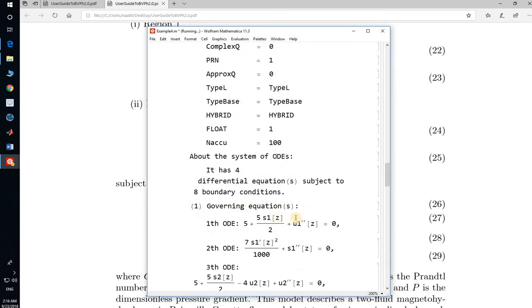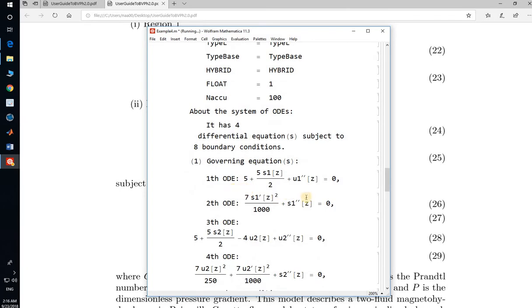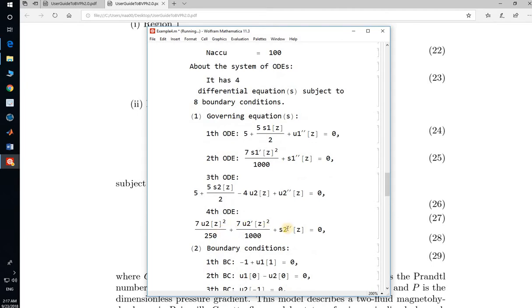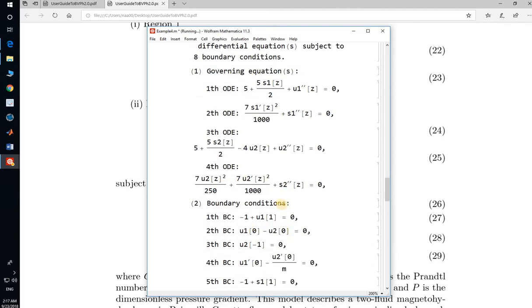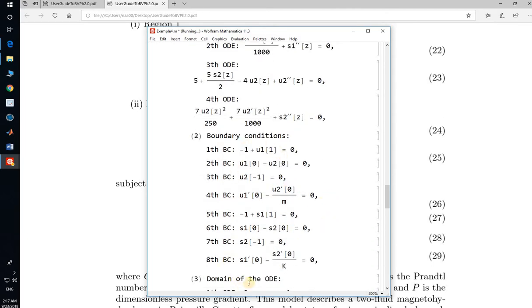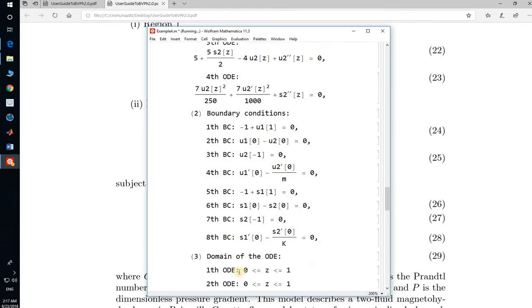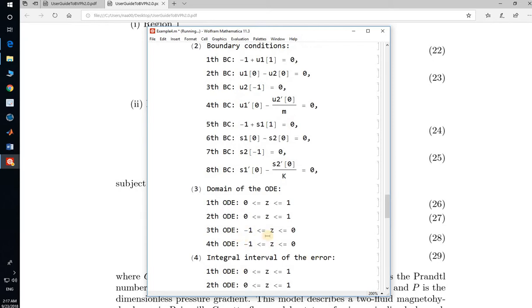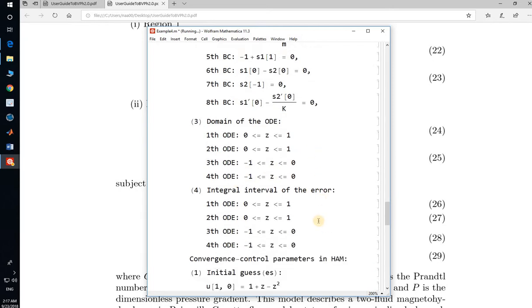Now I'm starting from the governing equations. The first ODE is 5s1 and u double prime. Then the second ODE, the third ODE is this one, and the fourth ODE is this one. After that, the boundary conditions: there are 8 boundary conditions given here. The domain of the ODEs is 0 to 1 and -1 to 0. There is a change in the domain of the conditions.